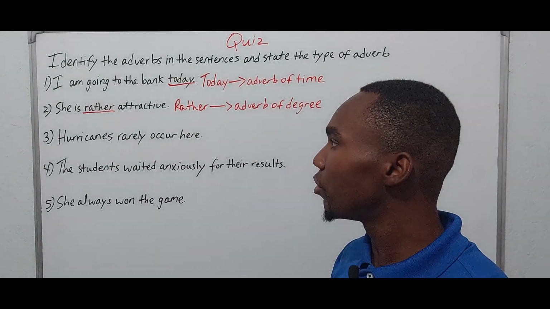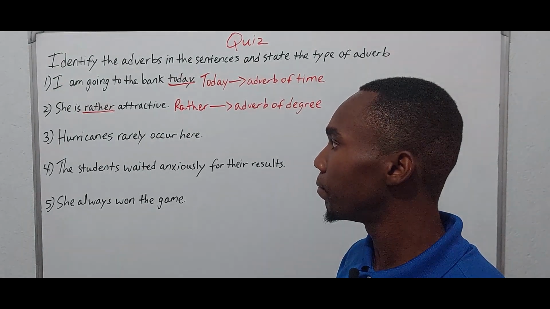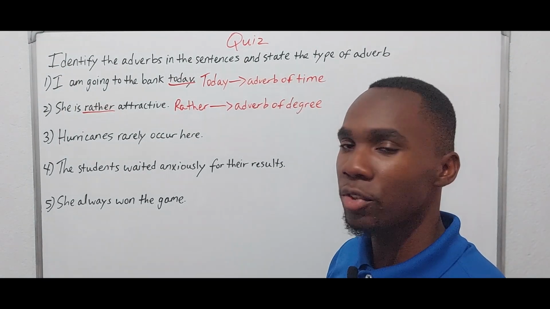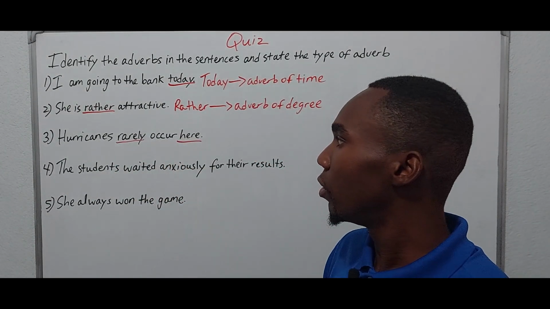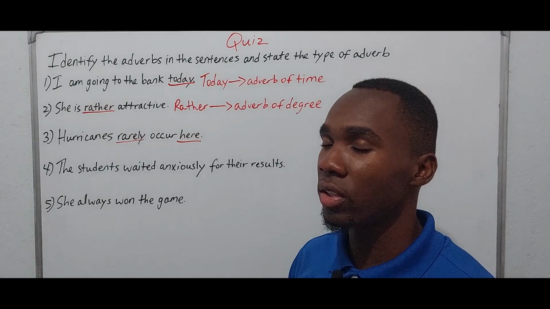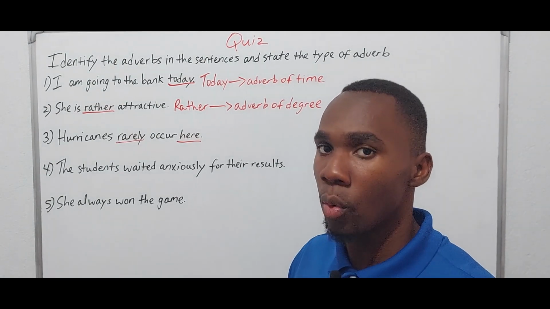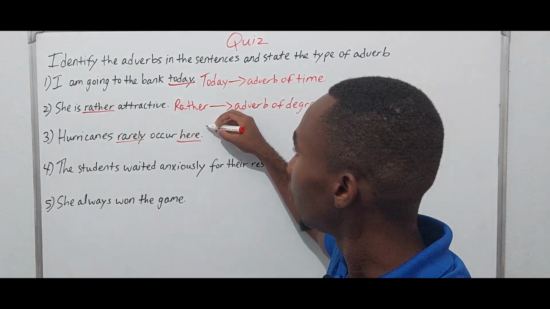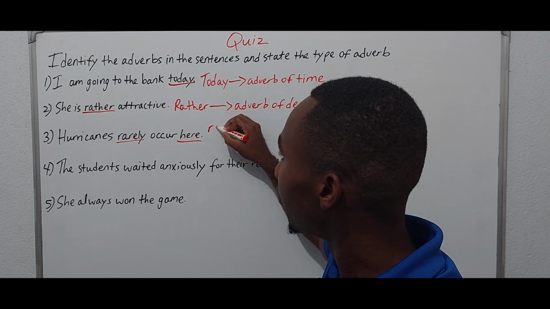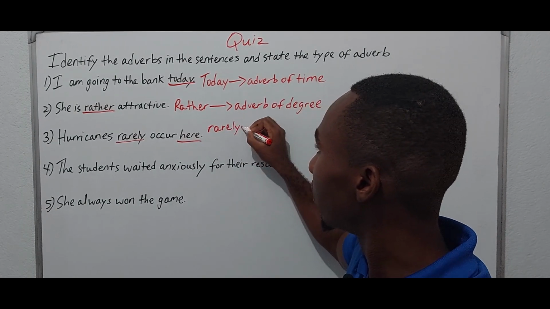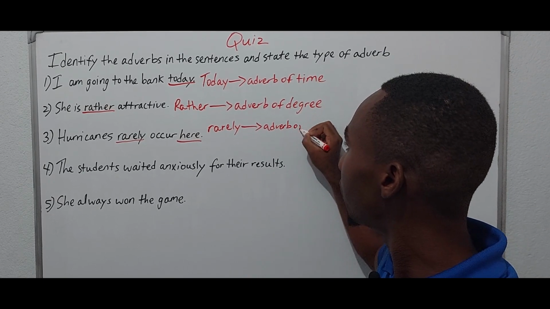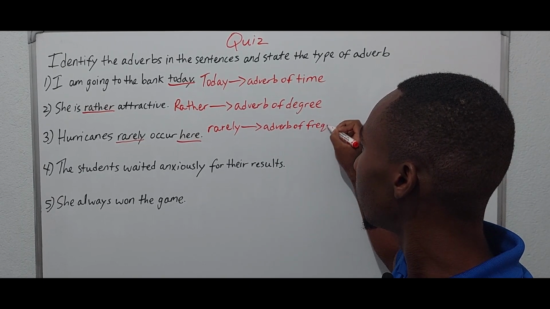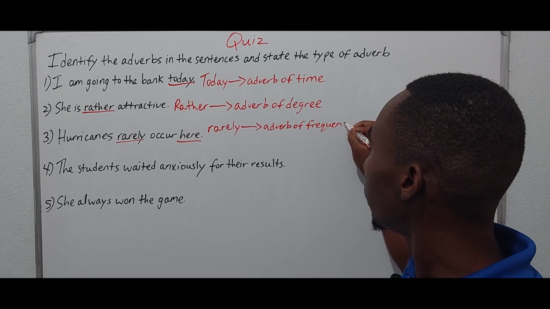3, hurricanes rarely occur here. So we have 2 adverbs. We have rarely and we have here. Rarely is going to respond to the question of how often, right? So rarely is going to be an adverb of frequency, right?